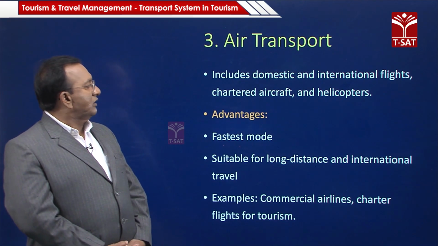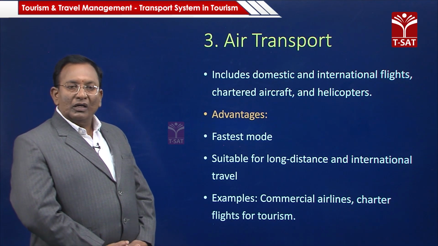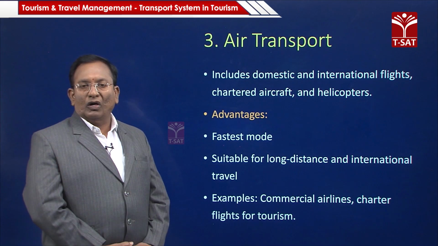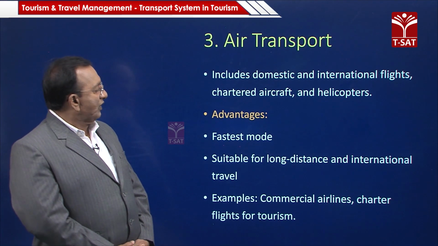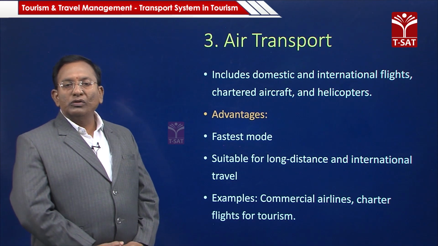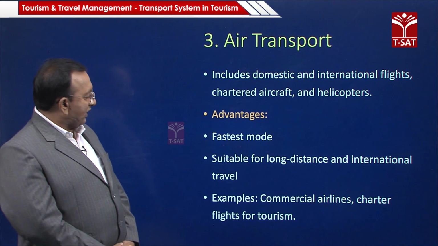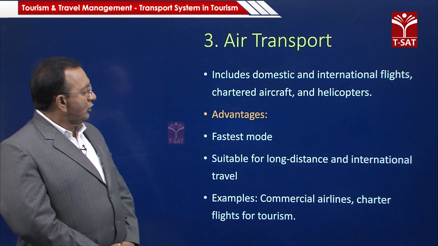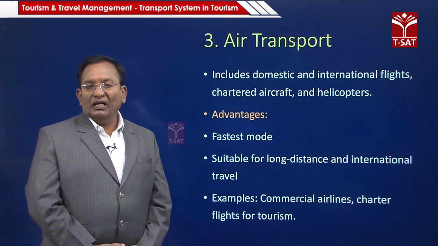The main advantage of air transport is that it is the fastest mode compared to road, train or waterways. It can attract more and more tourism places, and it is mainly suitable for long distances as well as international travel.